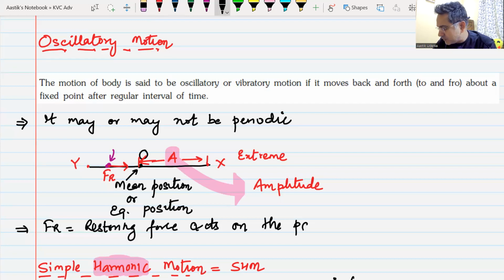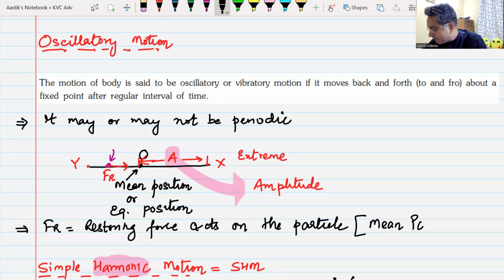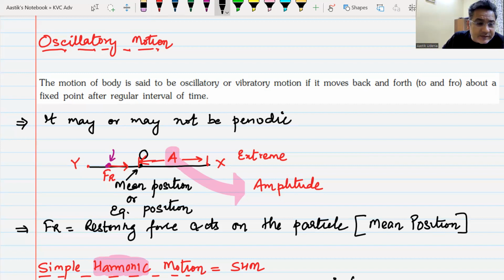Whenever it's an oscillatory motion, a restoring force acts on the particle which tries to bring the particle towards the mean position. So the direction of this restoring force is towards the mean position. If there is no restoring force, the particle will never come back to its mean position and the motion cannot remain oscillatory in nature.